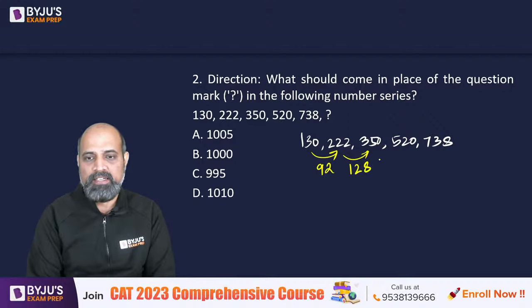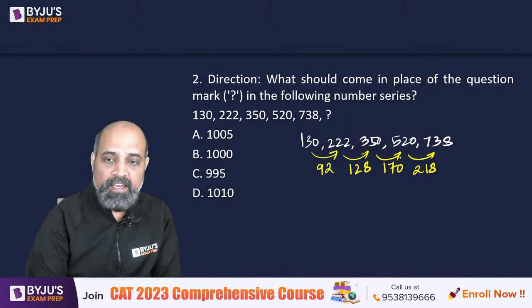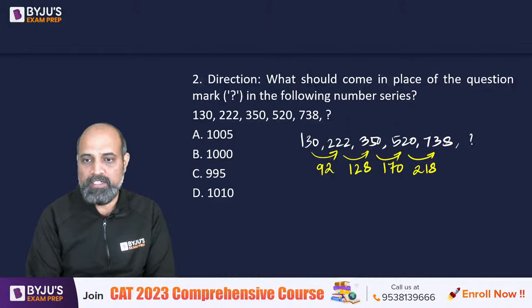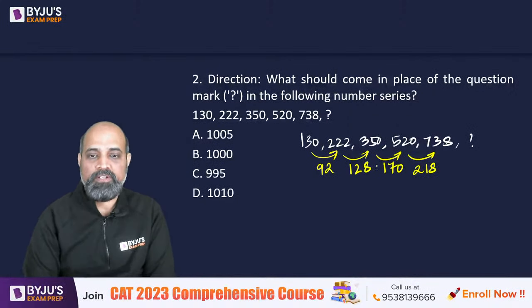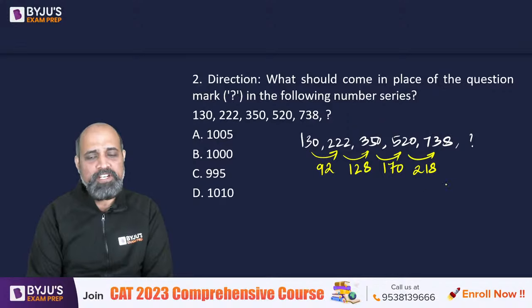The next one is going to be 170, and the next one is 218. And we need the next one, so we don't know that value yet. So 92, 128, 170, 218 are following certain patterns.